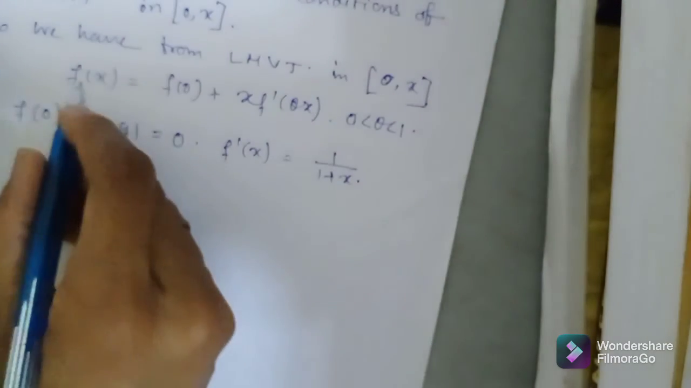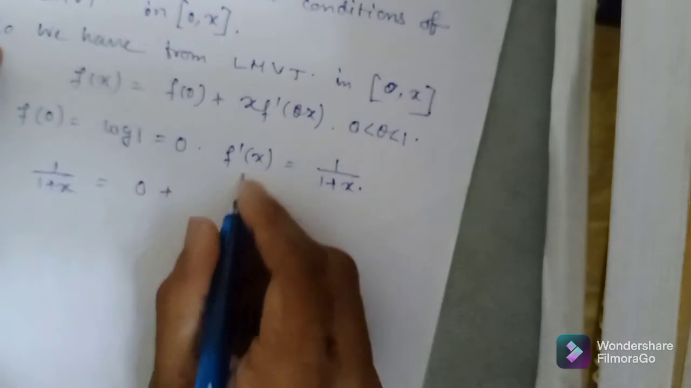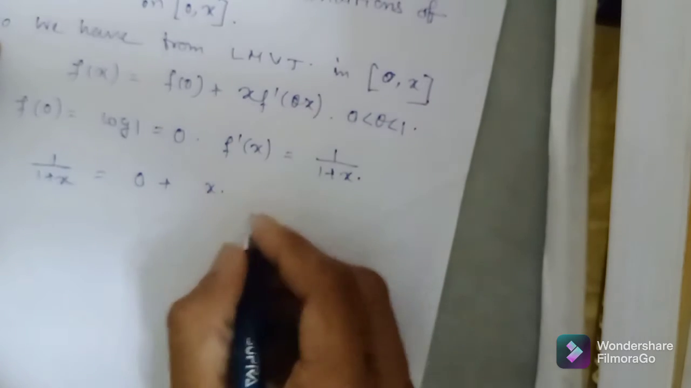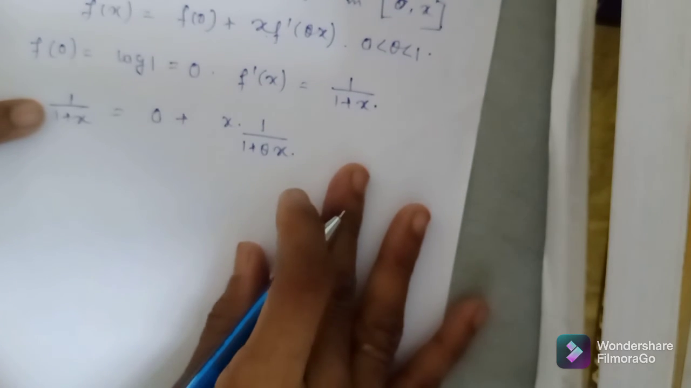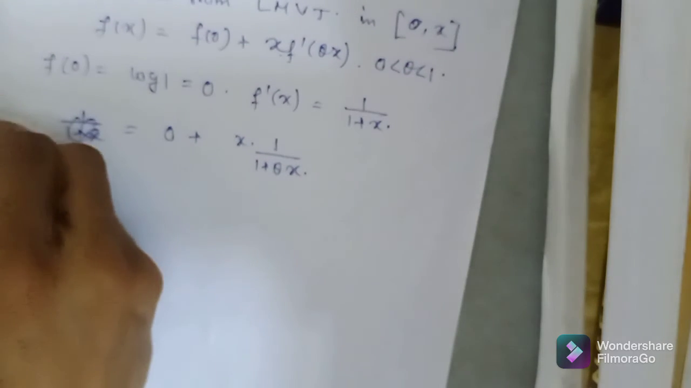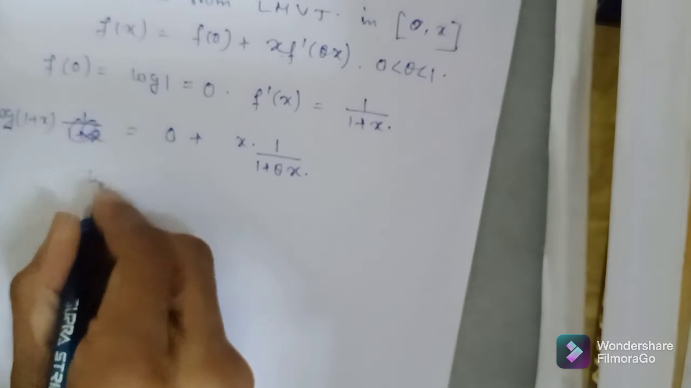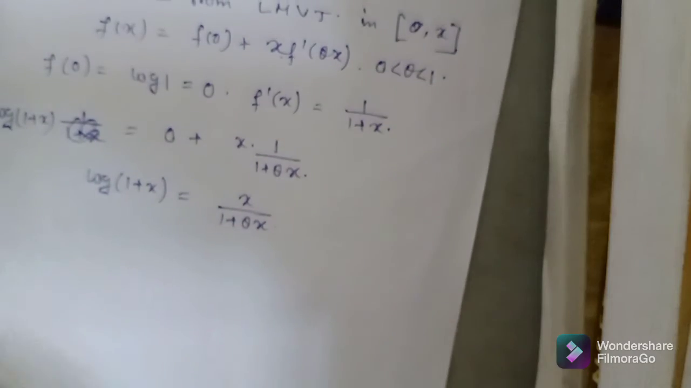Okay, and f dash of x is equal to 1 by 1 plus x. So if I put here, fx equals 1 by 1 plus x, this is equal to 0 plus x into f dash of theta x, that is 1 by 1 plus theta x. Okay, so this one is log of 1 plus x. So log of 1 plus x is equal to x by 1 plus theta into x.